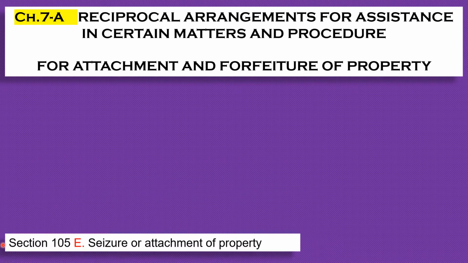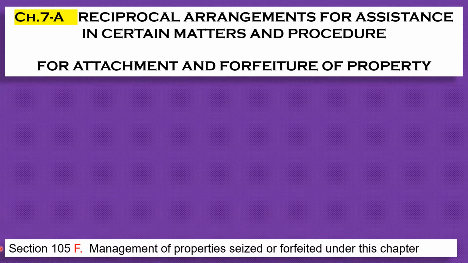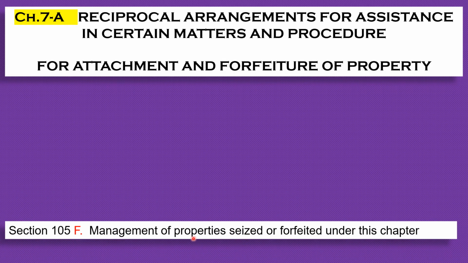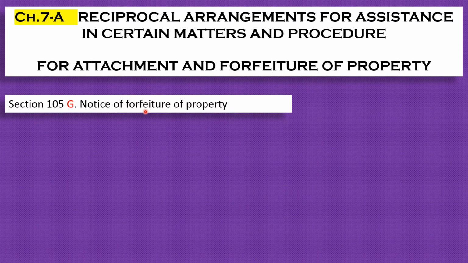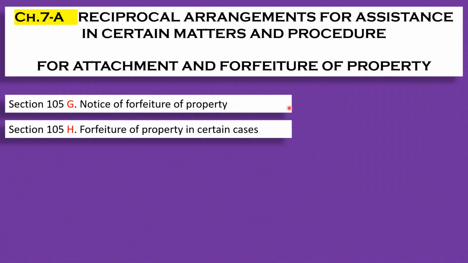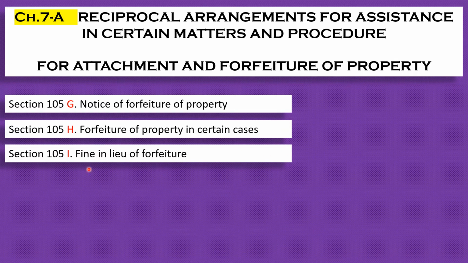Next is seizure or attachment of property as per the provision of section 105E. Next, the sixth point, management of properties seized or forfeited under this chapter as per the provision of section 105F. Next is the seventh point, notice of forfeiture of property under section 105G. Then comes forfeiture of property in certain cases as per section 105H. Next point is fine in lieu of forfeiture as per section 105I.